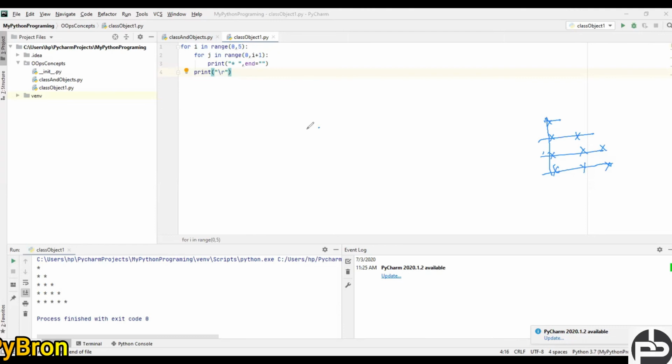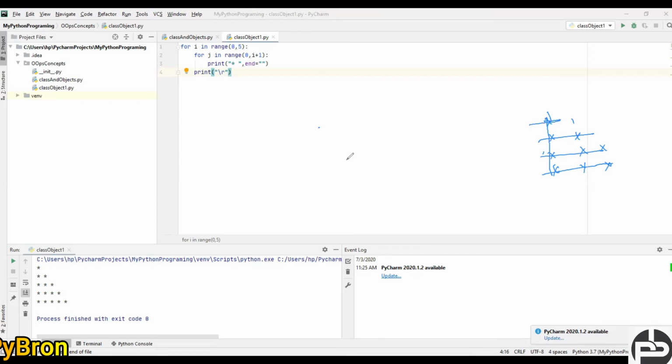See, the column number is going to increase with the row. In the first row, how many columns are there? 1. In the second row, how many columns are there? 2. In the third row, how many columns are there? 3. That is the logic behind it: with the increase of row, the column number is also going to increase. So what I did, the row number I'm going to increase 1 by 1, and for the column number in line number 2, I made the logic 0 to i plus 1.